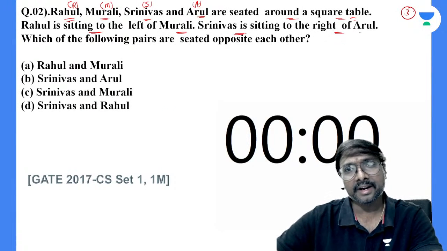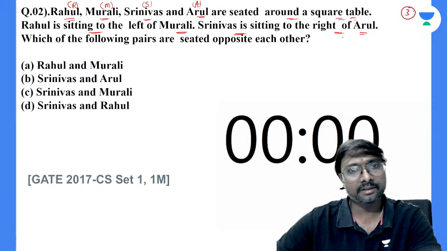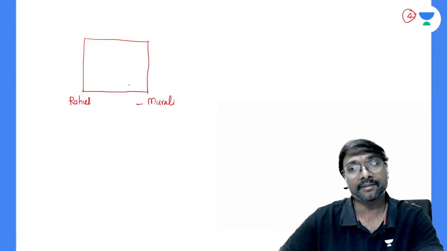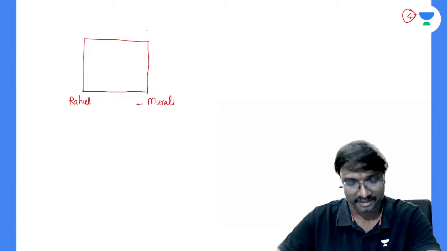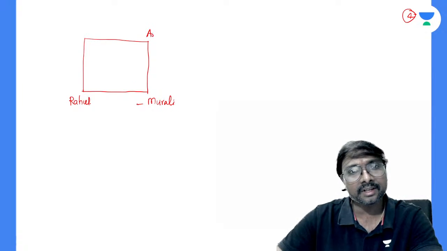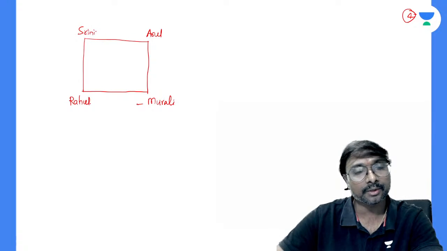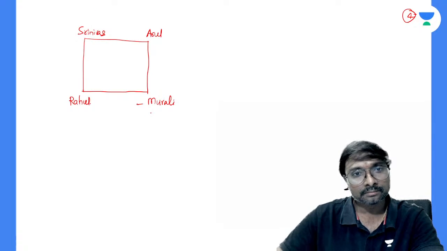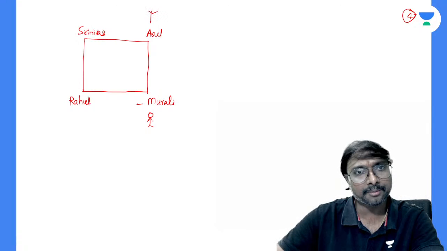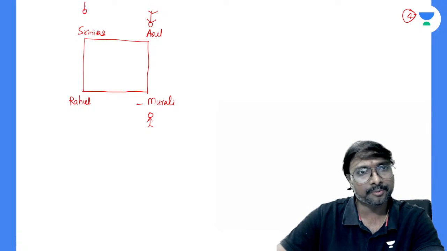Srinivas is sitting to the right of this Arul, right? Whenever they are sitting like this, this is where Arul will come. The right of this Arul will be Srinivas. You can see if you just observe. This fellow is observing like this, and that fellow will be observing in this manner. Yes, absolutely.